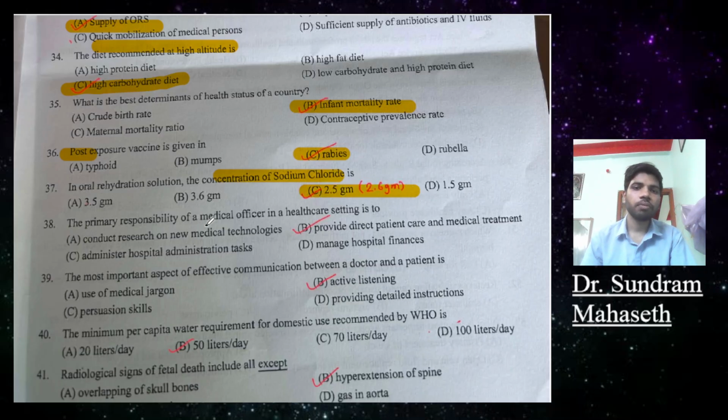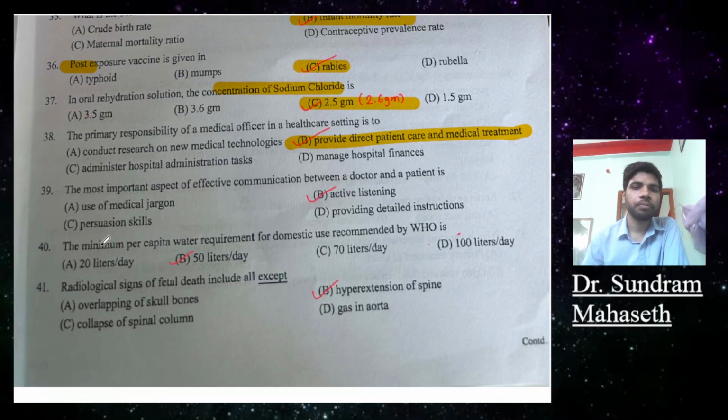The primary responsibility of a medical officer in a healthcare setting is, question 38: conduct research on new medical technology, provide direct patient care and medical treatment, administer whole hospital administrative tasks, manage hospital finances. The answer will be provide direct patient care and medical treatment.